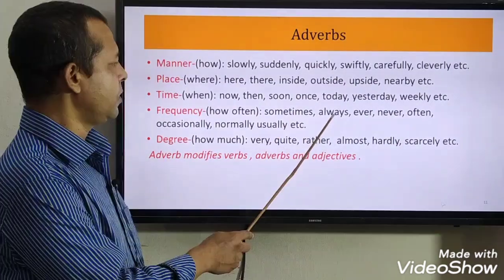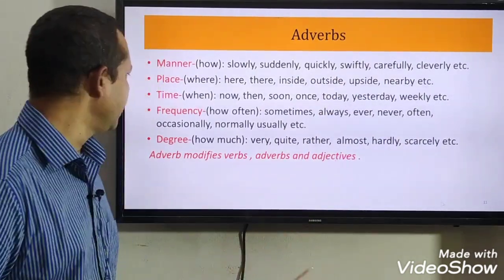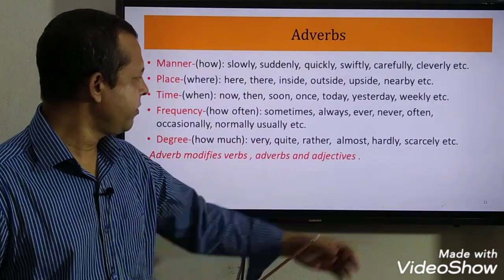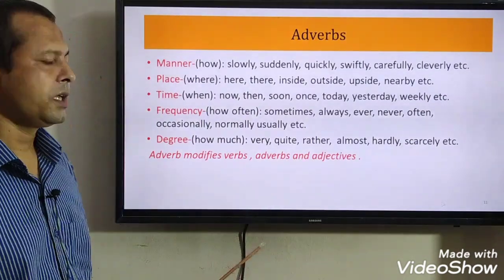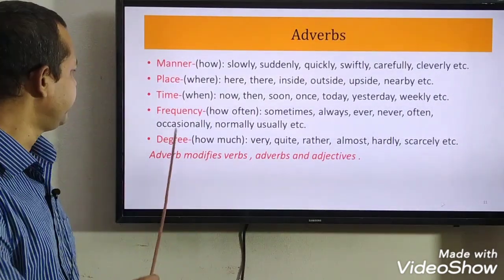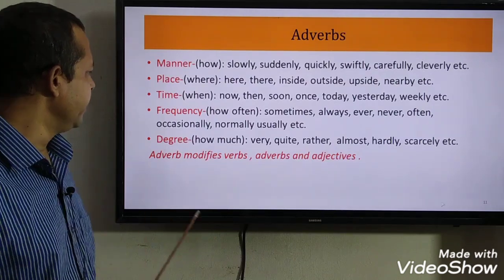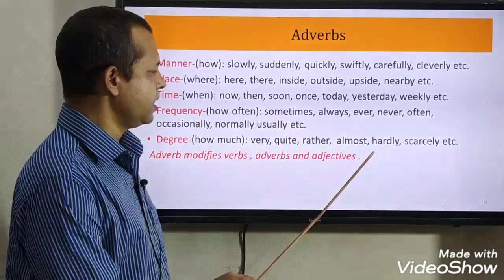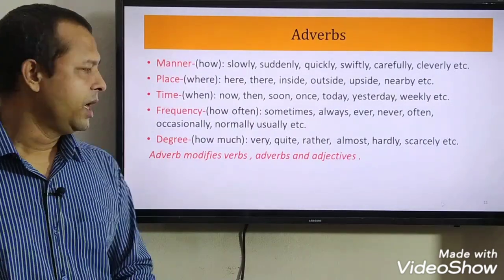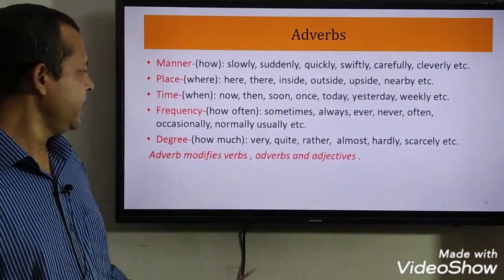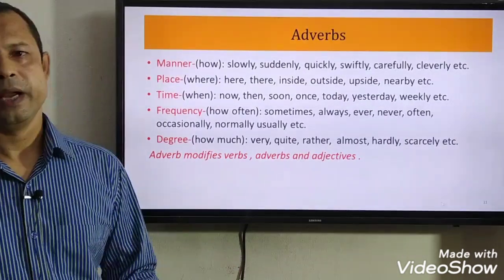Frequency: sometimes, always, ever, never, often. These adverbs are used as modifiers, and they give us an idea about frequency. Degree: very, quite, rather, almost, hardly, scarcely. These are also modifiers, and they give us an idea about the degree of action.